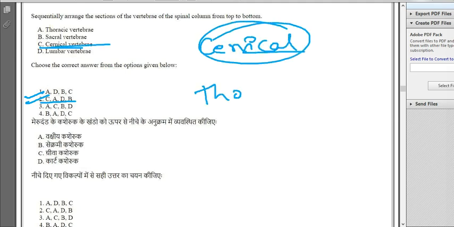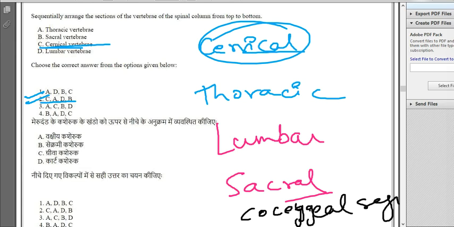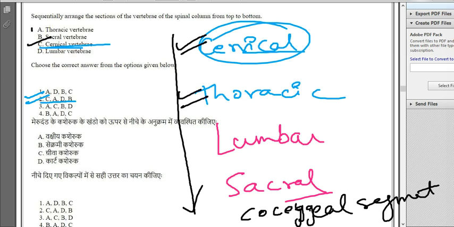Then we have thoracic, then we have lumbar, then we have sacral, and then we have the little coccygeal segment as well. So this is the right order from top to bottom. The cervical, C, the thoracic, A, the lumbar region, D, and then the sacral, B. CADB, option number 2 is the correct answer over here.